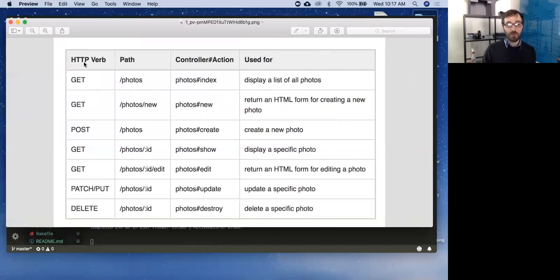So we have a couple of things we need to keep track of when we're creating a route. First, we need to know what is the HTTP verb. The verb is sort of an umbrella for what this request generally wants, right? When we have a GET request, it's just retrieving something. Just give me something back. We can send data with a GET request, but we can't send as much as we can with a POST, and we don't have as many options for how to do that, right?